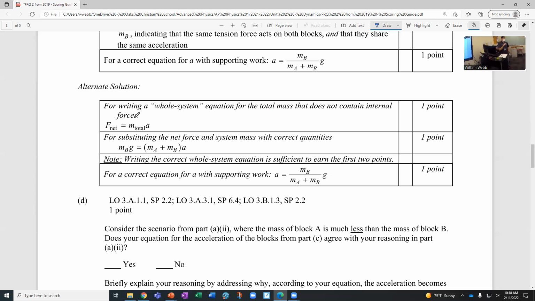But the only thing that causes the net force is the weight of B. There's no friction, so only the weight of B makes that net force. So the net force is the mass of B times G, and that equals the total mass, which is just MA plus MB, times the acceleration. And then you just solve for acceleration.